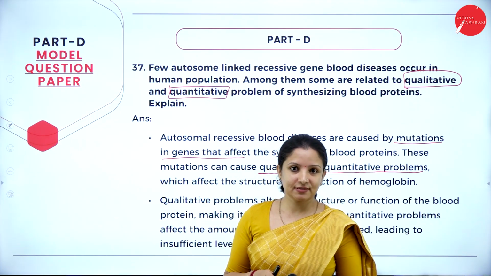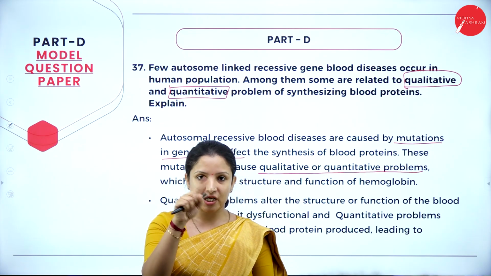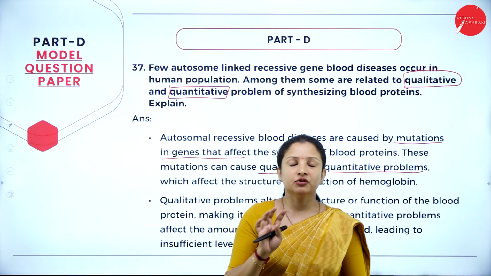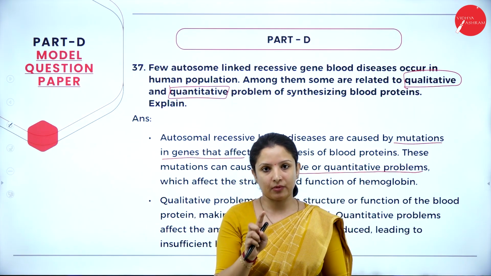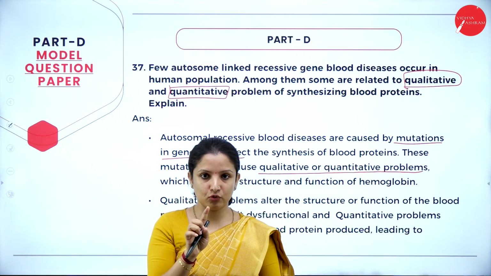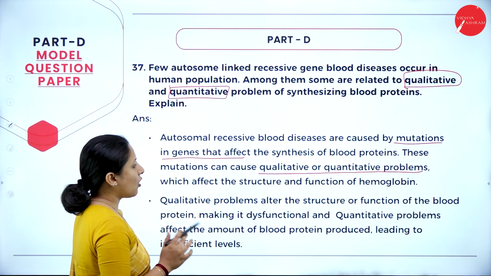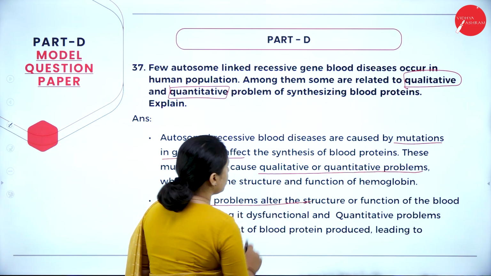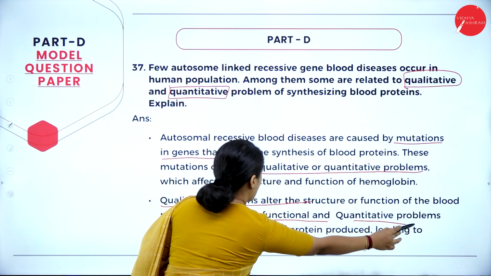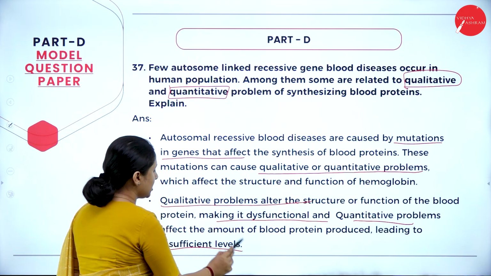One of the best examples that we can take here is sickle cell anemia. Because of one mutation happening, there is a change in the amino acid chain, and therefore it results in sickle cell anemia, where the RBC, which should be almost oval in shape, starts to look like a sickle. So qualitative problems alter the structure or function of the blood protein, making it dysfunctional, whereas quantitative problems affect the amount of blood protein that is produced, leading to insufficient levels.